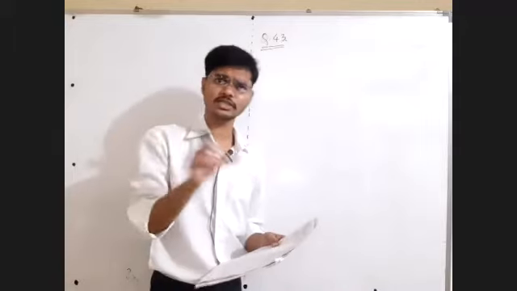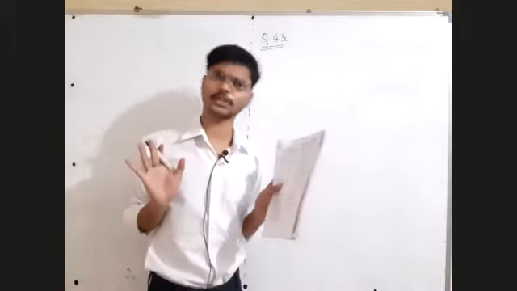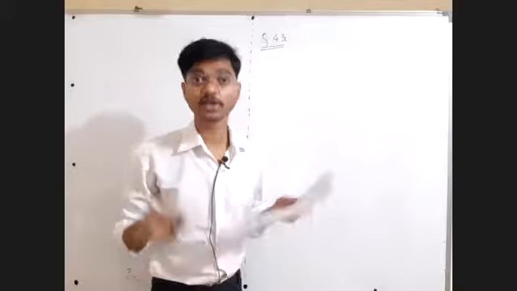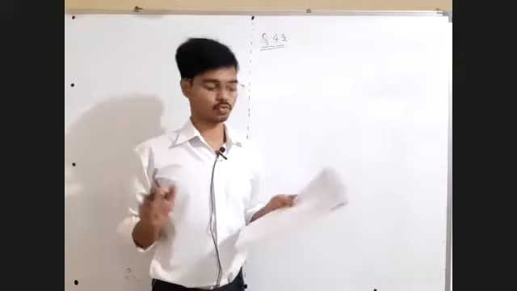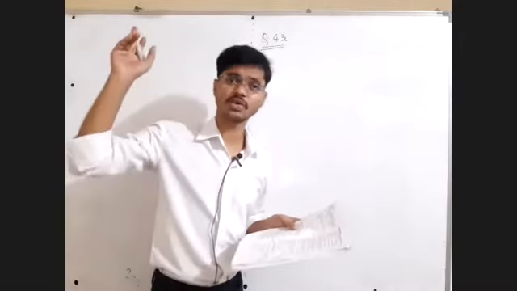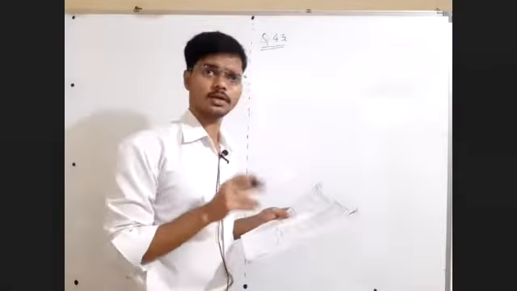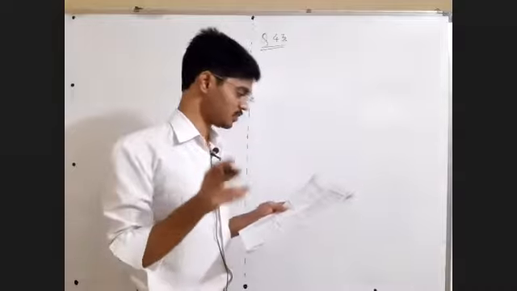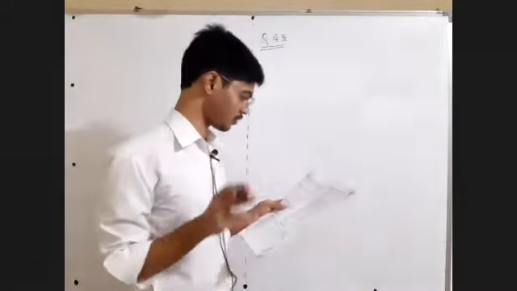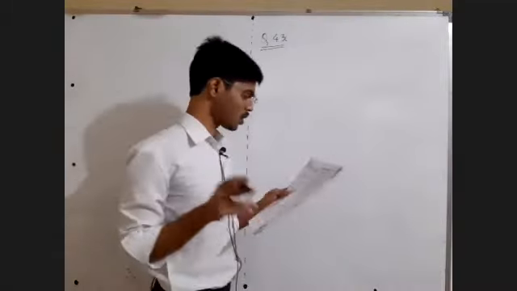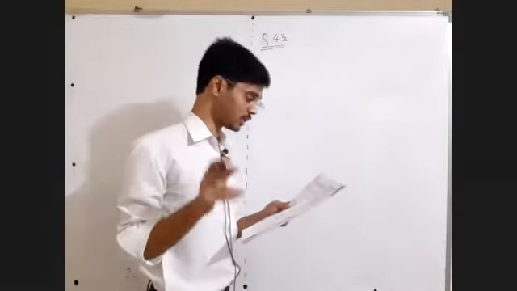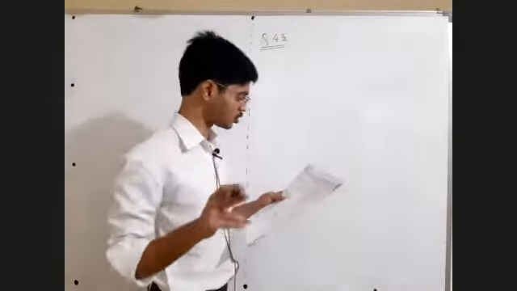Two charge systems exert force on each other, that we know. They will either attract or repel each other, that we know. For two point charges, the force was given by Coulomb. But now the system is something different. We are not given two point charges. We are given two shells of radius R1 and R2, which have uniformly distributed charges Q1 and Q2.